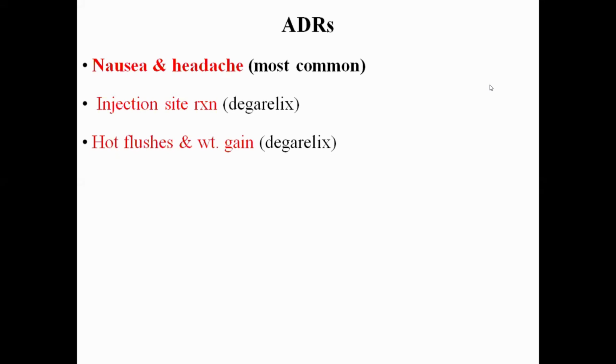Probably this chapter is not that important compared to the other chapters of the endocrine system, like glucocorticoids, that is corticosteroids, drugs used for the treatment of diabetes mellitus, and the thyroid hormone. Those are the important chapters, and these are less important. So at least remember the names of the drugs and their indications, from what we have discussed about the hormones of the anterior lobe of the pituitary gland.